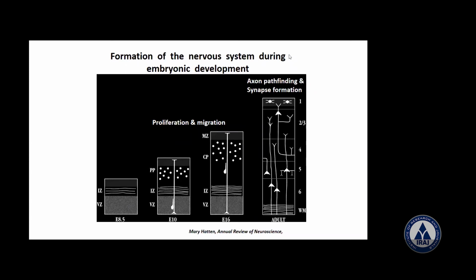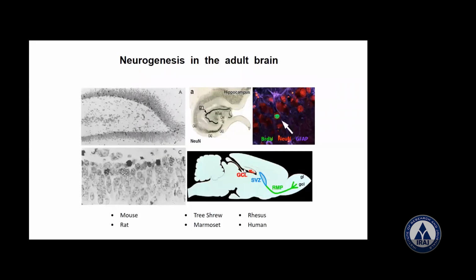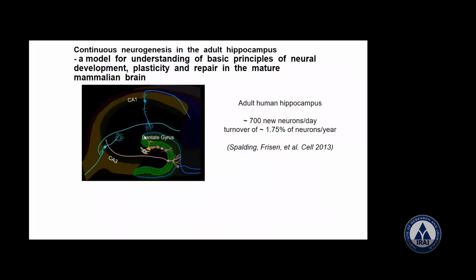Okay, how the brain is developing during embryonic development. I'm acknowledging this author and this journal where I took it from. Neurogenesis means genesis of the brain. Now again, neurogenesis in the hippocampus. You may ask me, what is the hippocampus? It's a part of the brain concerned with memory and learning.